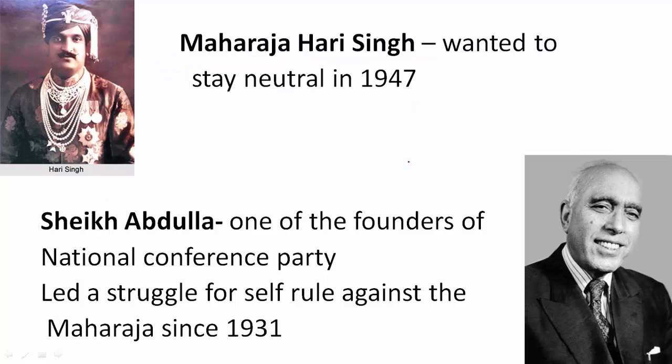But there was a political party in this kingdom of Kashmir called the National Conference. Earlier it was called the Muslim Conference. Later the name was changed to National Conference. They were struggling against the Maharaja for self-rule. They wanted democracy in this kingdom of Kashmir. They wanted the king to be just a constitutional head, a constitutional monarchy just like England, where the king is there but he has almost no power and parliament has all the power.